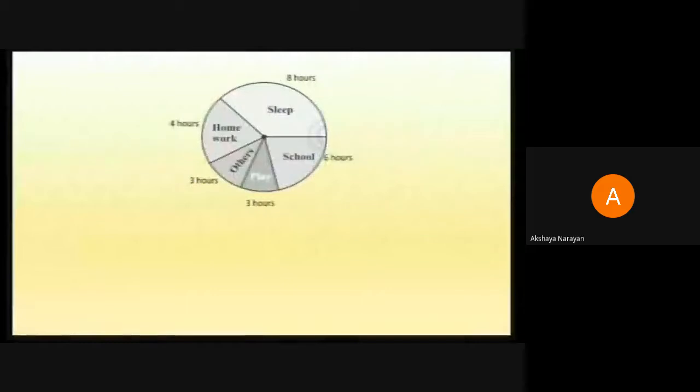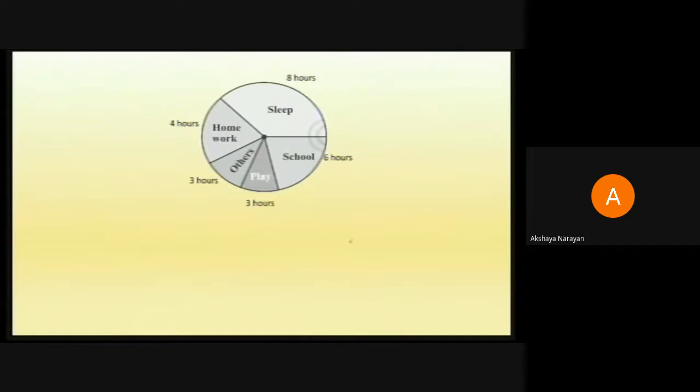Now I have another pie chart here. So how is this pie chart drawn and what is the information it is representing is what we will try to understand now. So this is a pie chart. We know it's a circular graph where the sectors are made. It is the activity of a child on a complete day. So these are the activities a child takes up on one complete day.